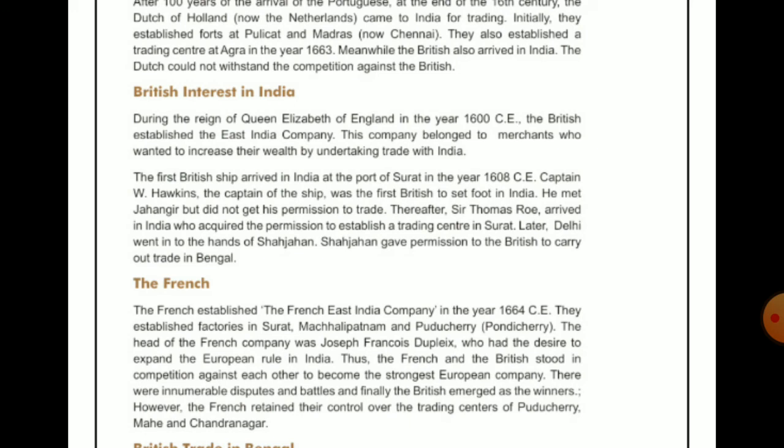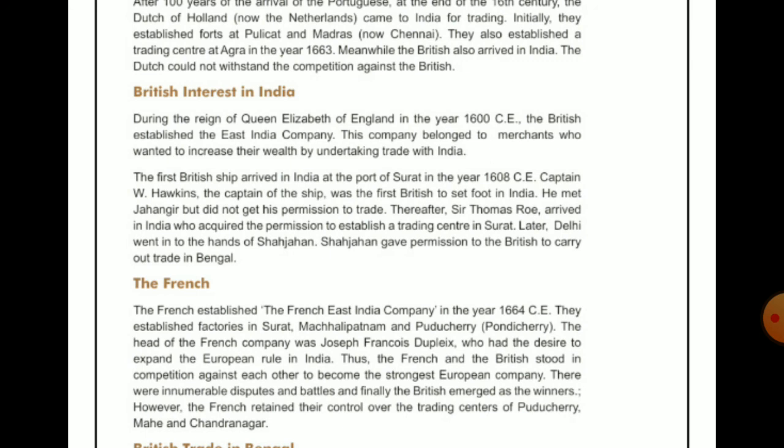Captain William Hawkins, the captain of the same ship, was the first British to set foot in India. He was the first captain of the ships, and his name is Captain William Hawkins. After that he met Jahangir to get permission, but he didn't get permission for trading.